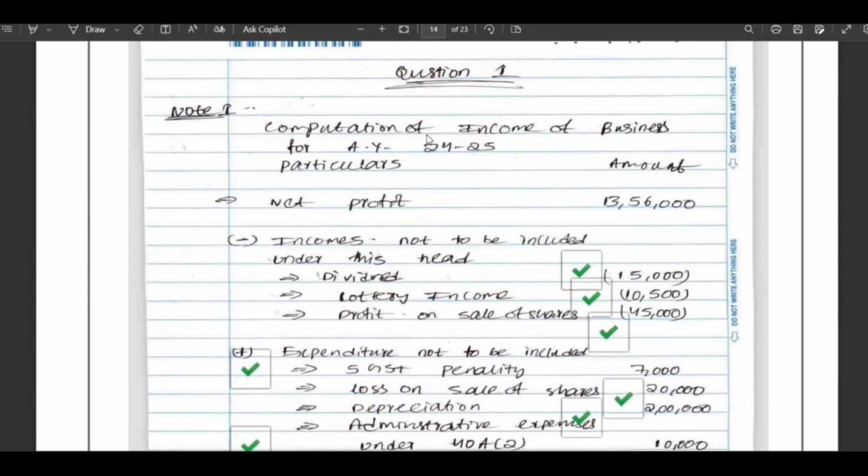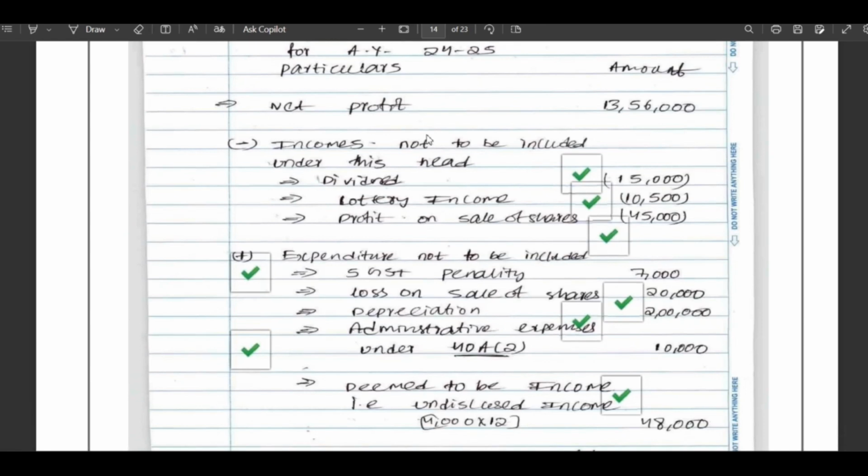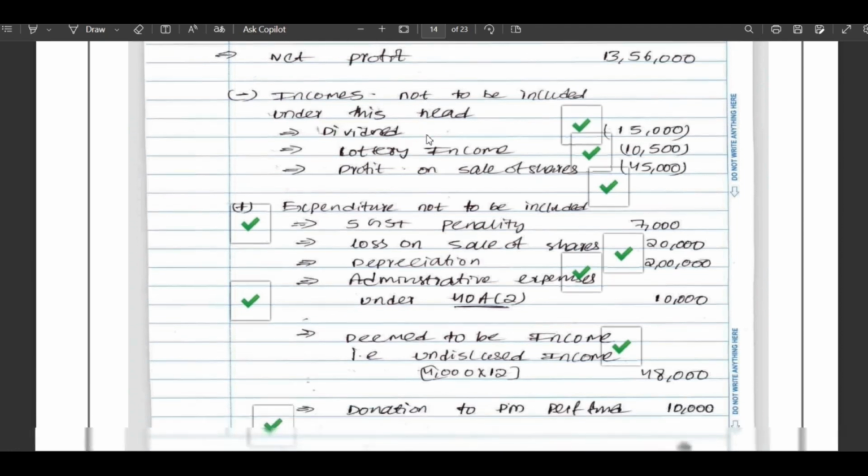Let's see how to present the total income question within the time period. First of all, if the entire question is related to the house property head, then try to write a separate heading or separate notes for the house property income. If the major part of the total income question is asked for salary, then try to write a separate note for the salary income.